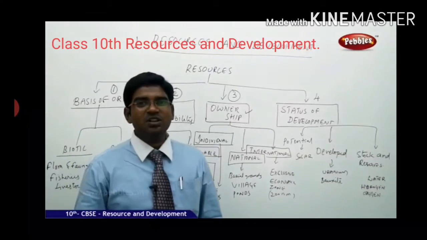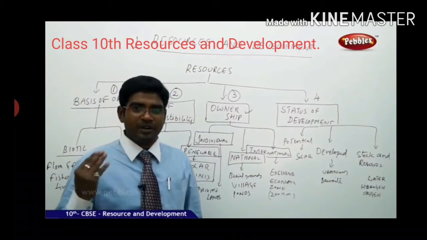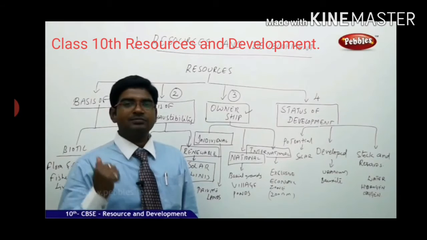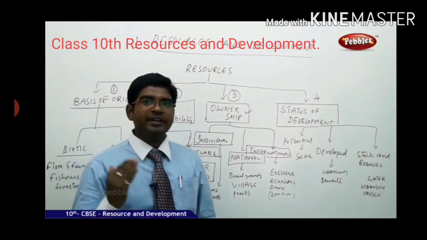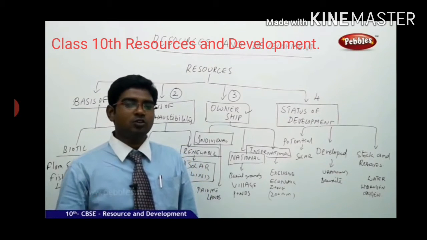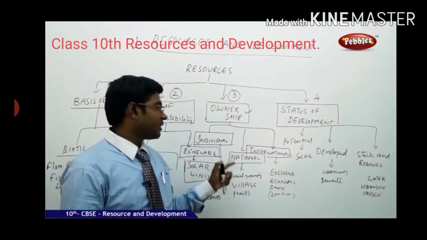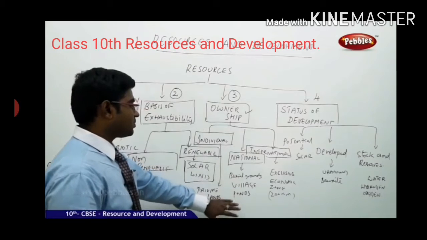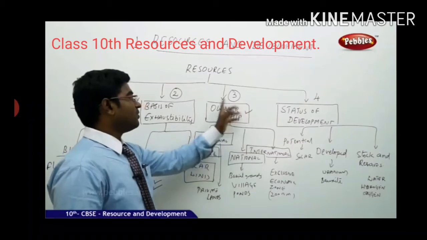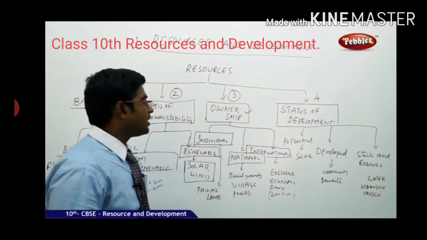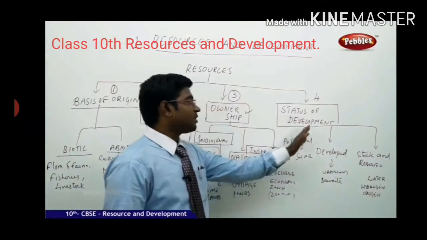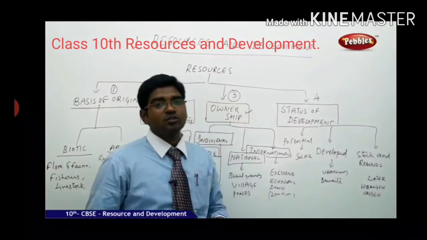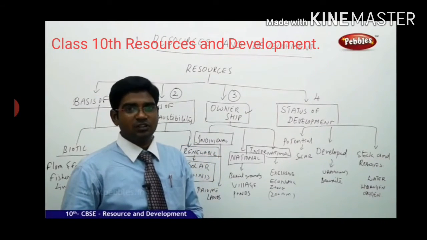So there is a clear-cut division of the properties: individual properties, group property known as national property, or property owned only for the international benefit and larger good of the people, that is international properties. So based on the ownership of the place, property, or resource, we have the ownership division. And then status of development. The status of development is also considered very key for the resources.